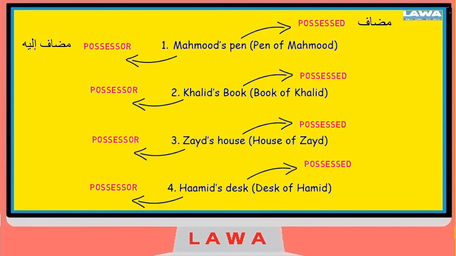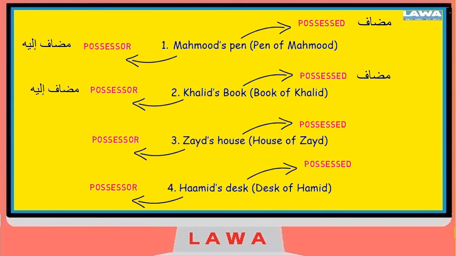In Khalid's book, the thing which is being referred is the book, and who is it being referred towards? It is being referred towards Khalid. So that means the book becomes mudaf, and Khalid becomes mudaf ilayh. In Zaid's house, who do you think is the mudaf and mudaf ilayh? Take a second and have a little think about it.